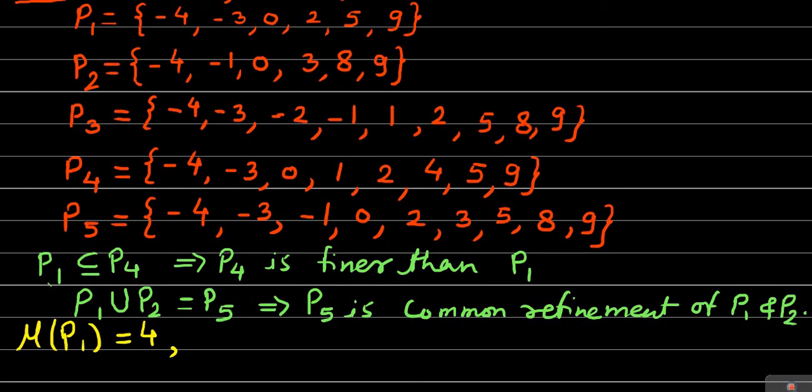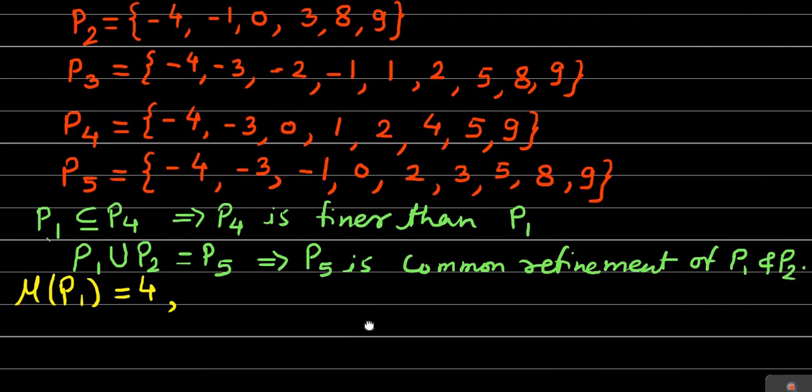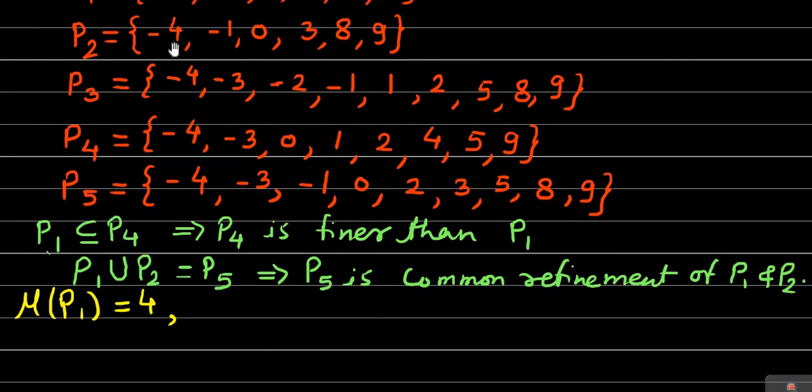Next, if we go for the partition P2, then for the partition P2, the length of the first subinterval is the length of the closed interval -4 to -1, and this length is obviously 3.